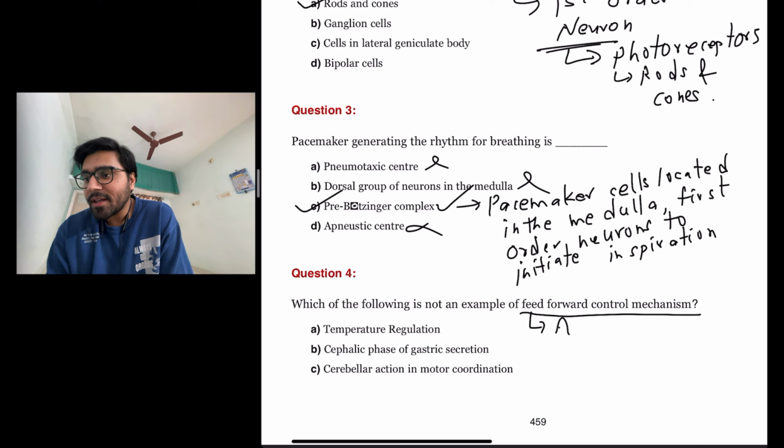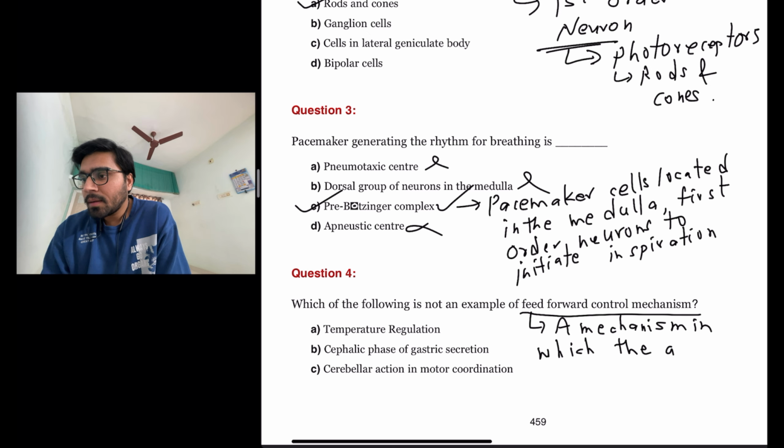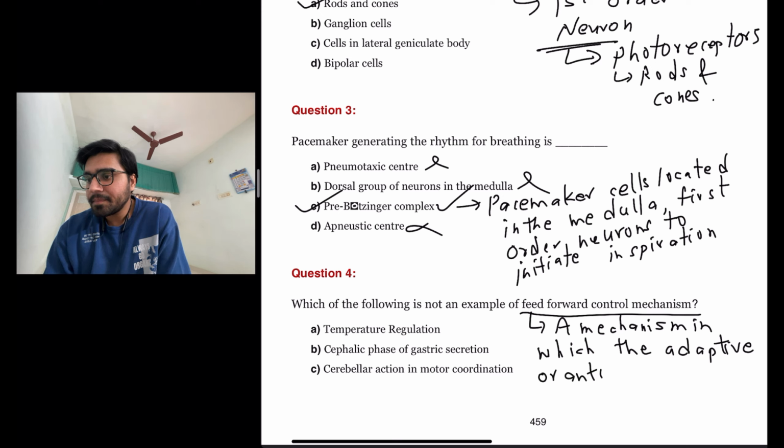Feed forward control mechanism is a mechanism in which the adaptive or anticipatory stimulus arises without any stimulus.